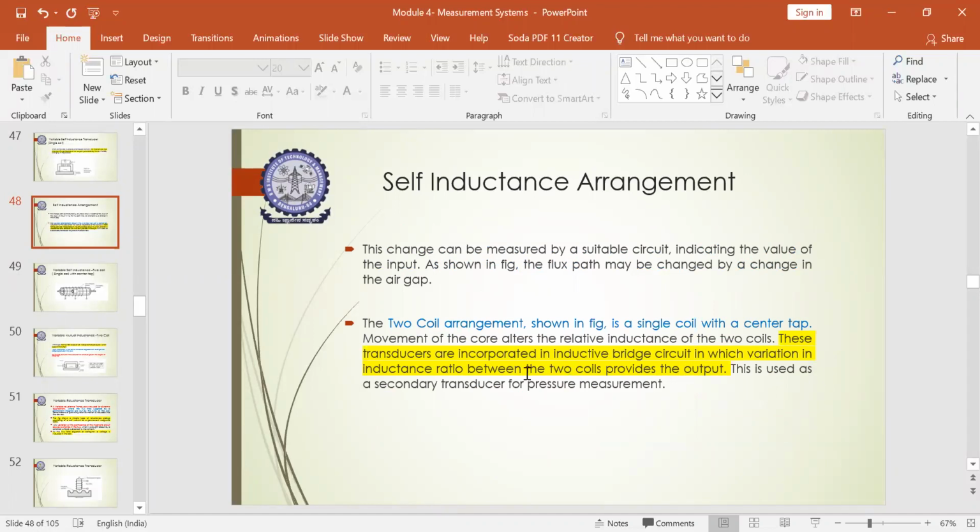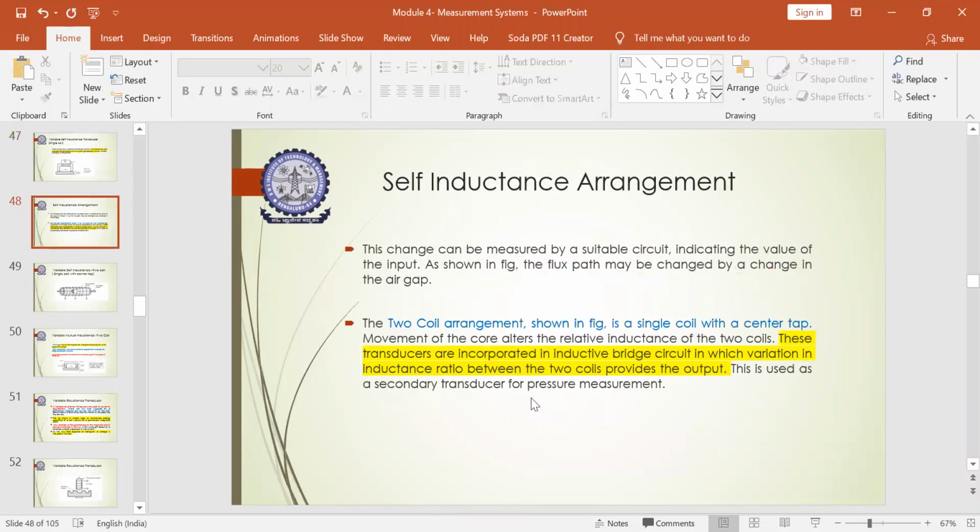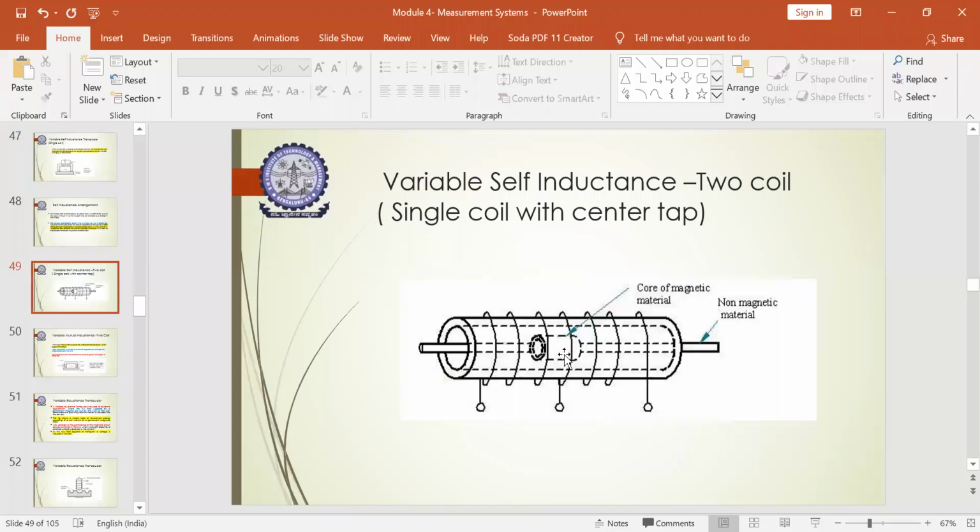So this is used as a secondary transducer mainly for pressure measurements. This is just the difference. Here you didn't have a center tap in which a magnetic material was embedded, and here it is not specific that it should be a non-magnetic material, but here it should be a non-magnetic material with a core of magnetic material at the center.